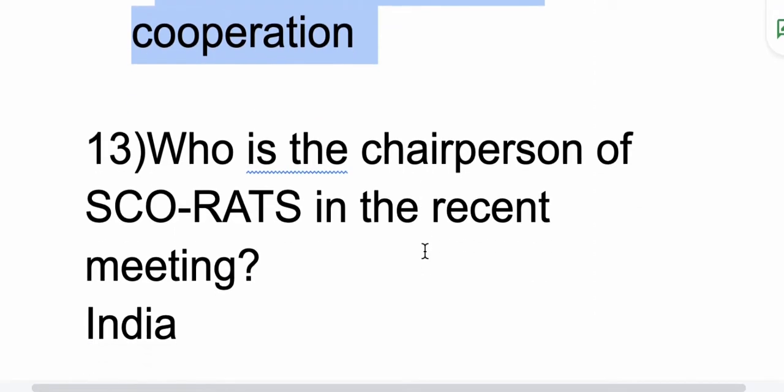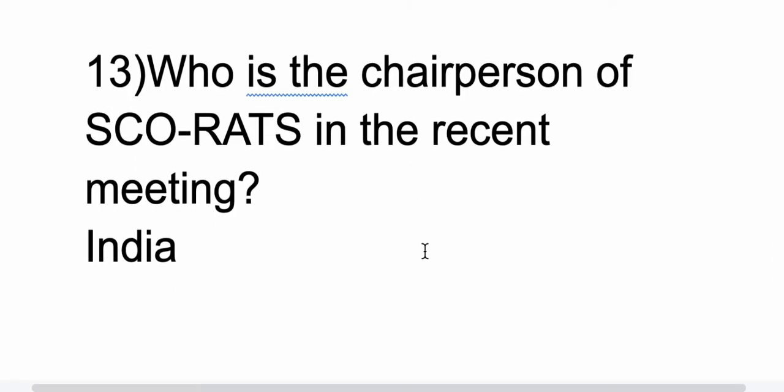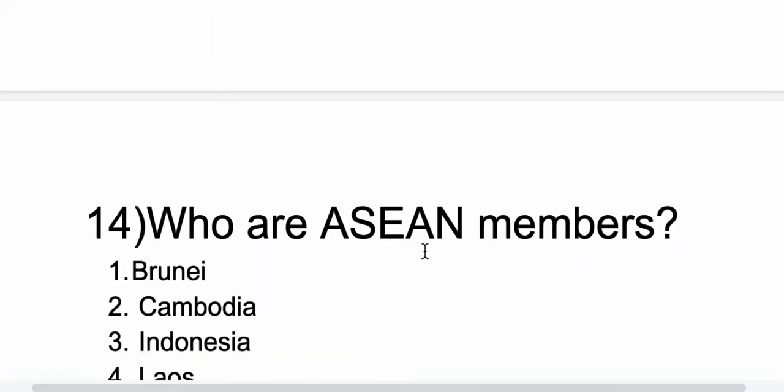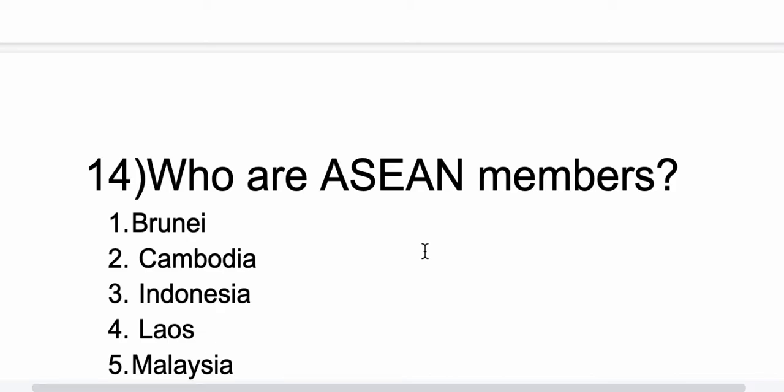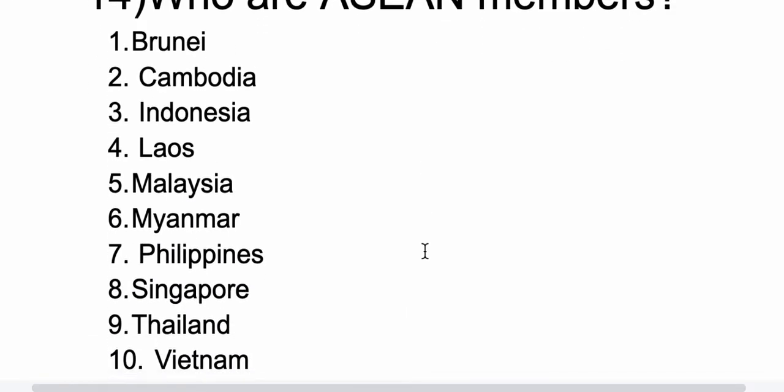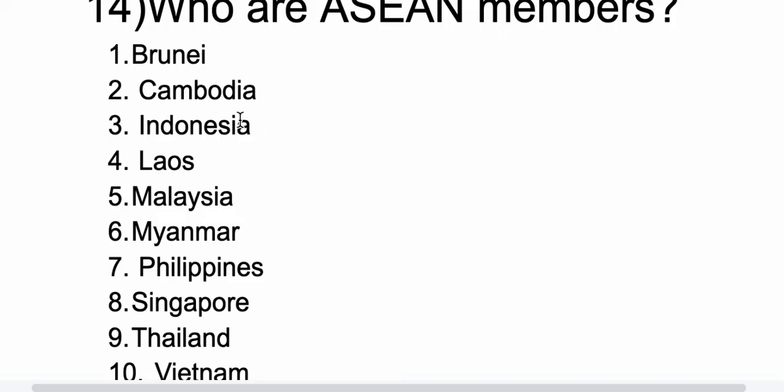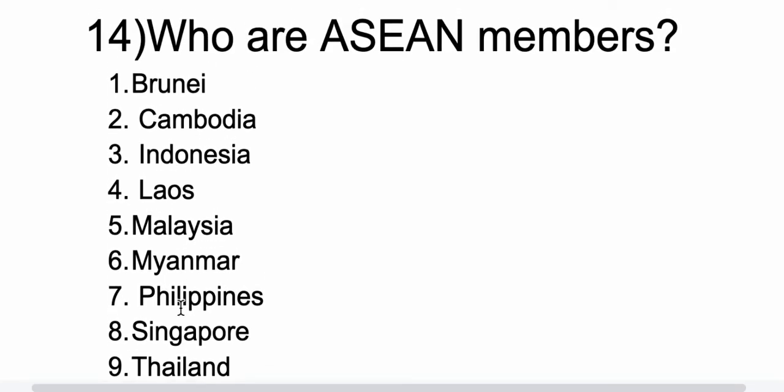Now the 13th question is, who is the chairperson of SCO-RATS in the recent meeting? It is India. Now 14th question, who are the ASEAN members? There are 10 members: Brunei, Cambodia, Indonesia, Laos, Malaysia, Myanmar, Philippines, Singapore, Thailand and Vietnam. Guys, make a few formulas or keywords so that you can remember all these countries. These countries are very important.